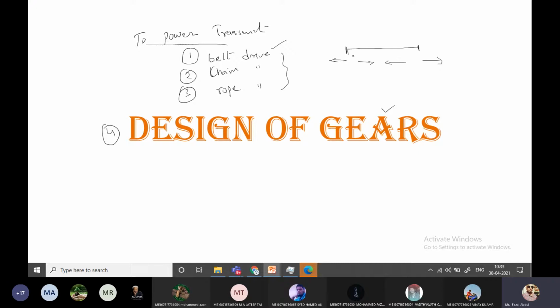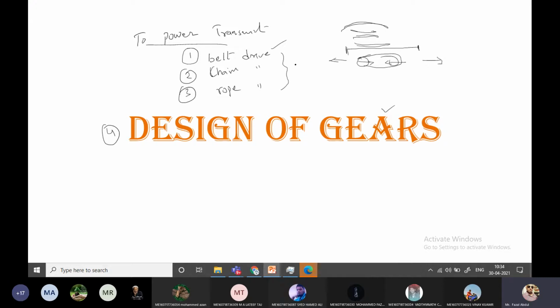If the distance is exceeded, what happens? There will be belt to belt contact. Otherwise, as the speed increases, due to centrifugal force, the belt is going to move outward, and the slip phenomenon is going to generate. If the pulleys get too close, again the slip phenomenon will generate. So that is one restriction. We have to maintain a standard distance based on the diameter of the pulley.